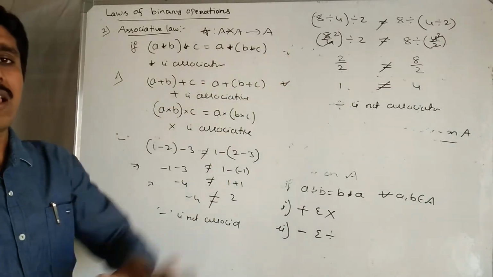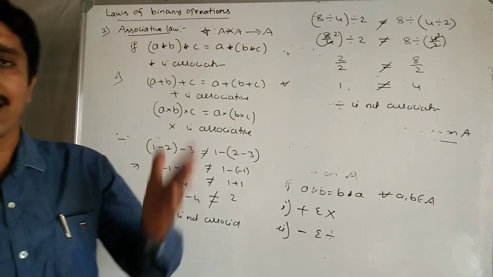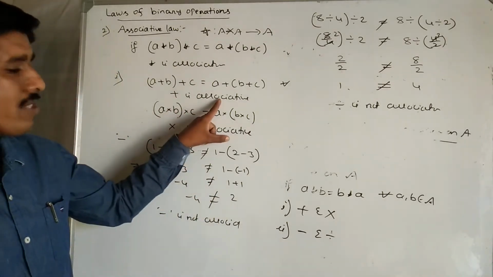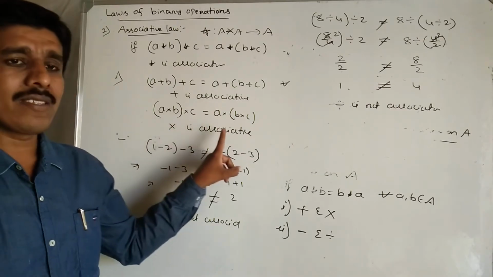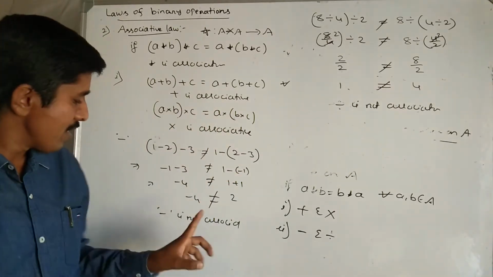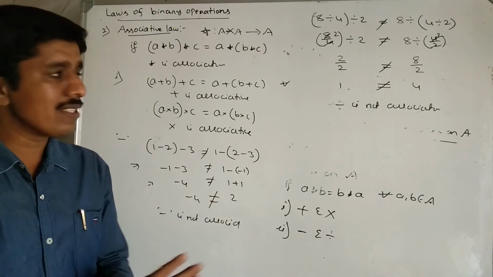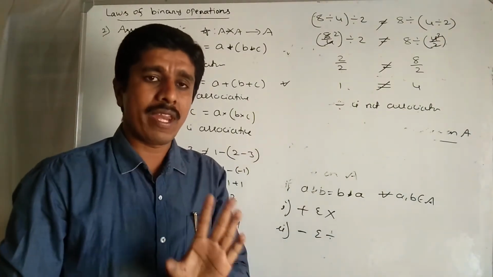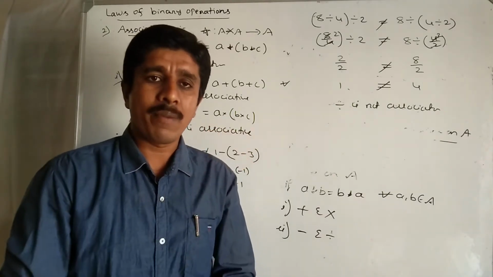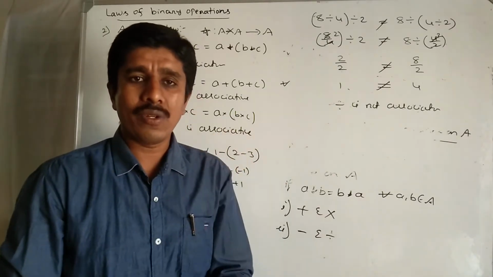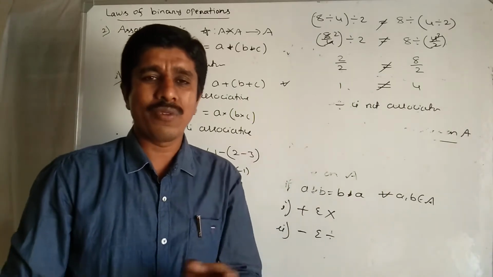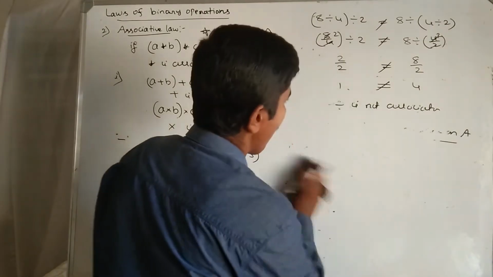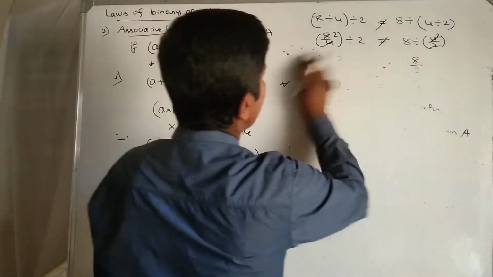So, associative means (a star b) star c equals a star (b star c) for all a, b, c belongs to the given set, then clearly star is associative. Clearly we can say that addition is associative on any set, multiplication is associative on any set, but subtraction is not associative on any set. Division is not associative on any set. Very important: only addition and multiplication are associative, but subtraction and division are not associative. So now go to the next property.